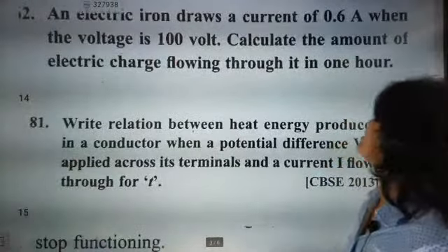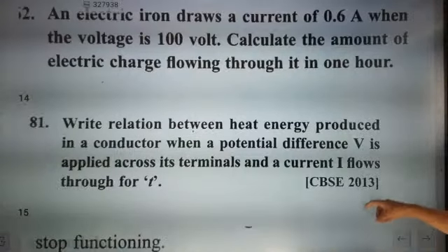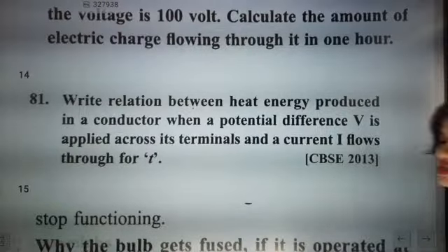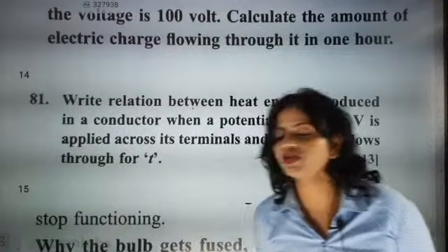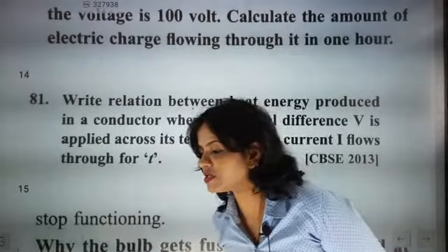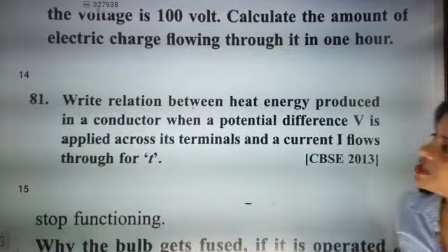Write the relation between heat energy produced in the conductor when a potential difference V is applied across its terminals and a current I flows through it for time t. What will be the relation beta? You know the direct relation. Very good Shiva, very good Shri, very good Shri Bhavani, very good Kamya. Absolutely correct. Now it is correct, Kartika. Now shall we go for the next one beta?